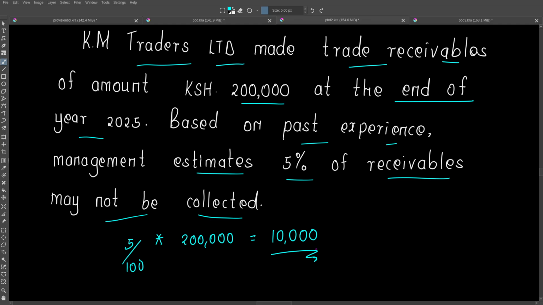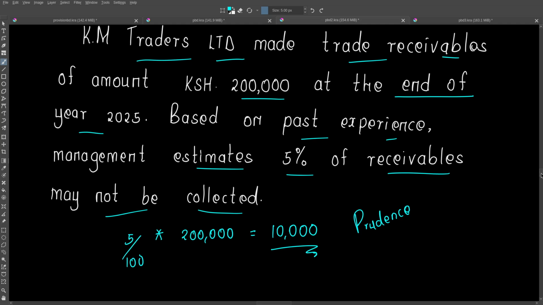And we need, as per the prudence accounting principle, which states we should not overstate our assets and also should not overstate our income. So if we can predict a loss in the future for this accounting period, we need to make sure we account for that loss. This loss is because we gave out goods or services on credit, and there is a track record of this amount being defaulted, or rather not being paid. So this is a loss we need to recognize for the end period, 31st December 2025, which is 10,000.